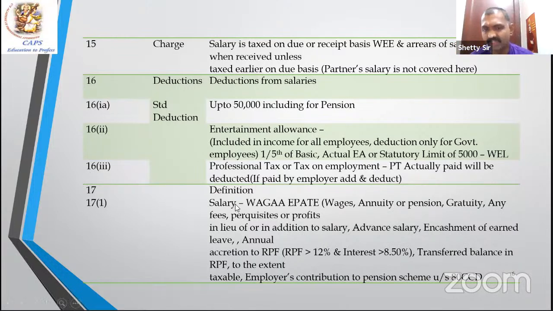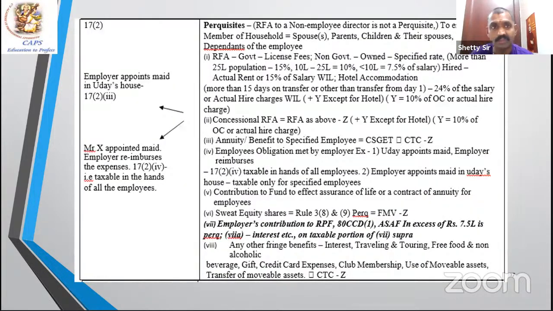Section 17 gives the definition. 17(1), salary includes anything received from the employer. Wages, annuity, pension, whatever you receive is income. 17(2) is important: perquisites. RFA, rent-free accommodation given to the concerned employee. Then any amenity or benefit given to the specified employee. Specified employee means a director employee, an employee having 20% or more substantial interest, or monetary salary before deduction of section 16 exceeding 50,000 per annum.